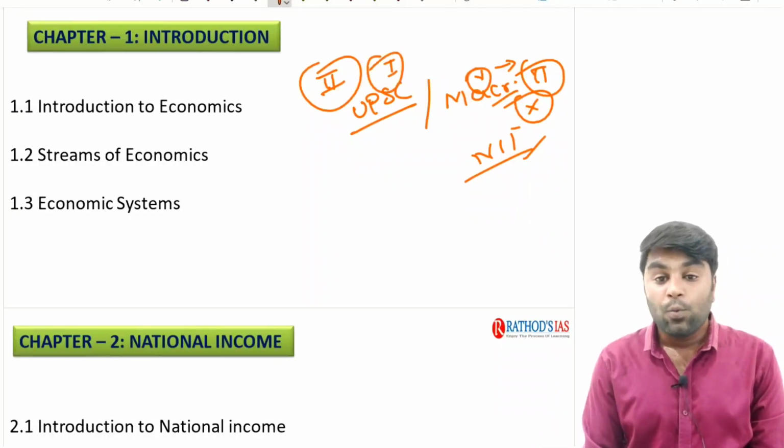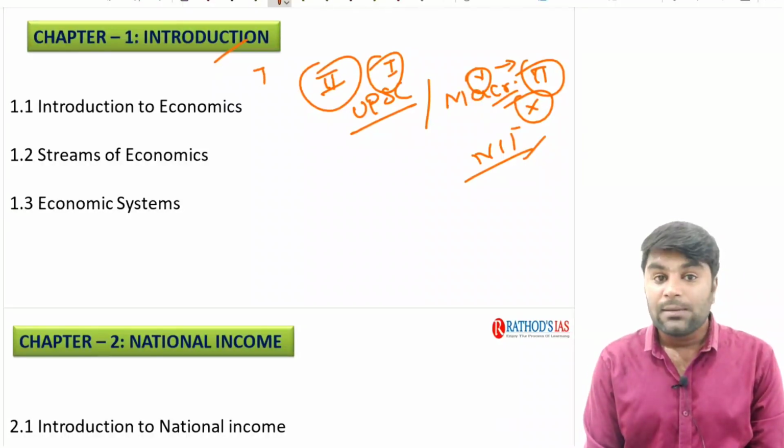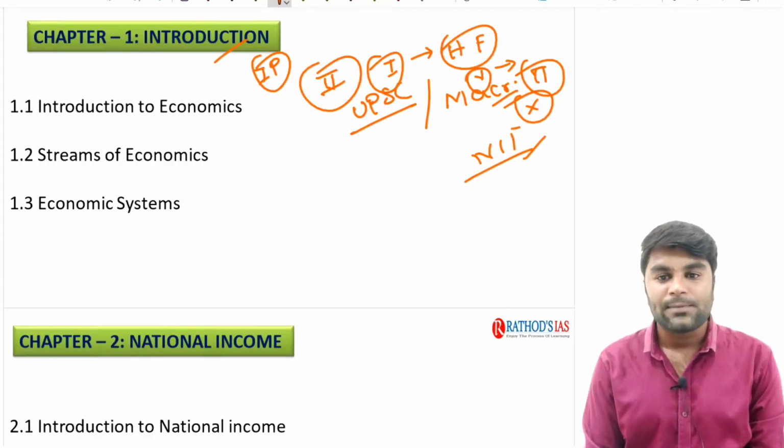Part 1 of the Indian economy, which we are going to study in our upcoming classes, is very important, particularly from the point of view of prelims, because in your day-to-day current affairs, you might be studying newspapers like The Hindu and Financial Express. Many of the terms that appear in these newspapers are a nightmare to understand.